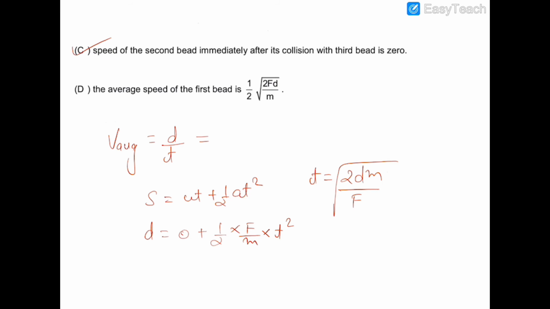So the average velocity will be d upon this time taken, and this time would be under root of 2dm by F. So this would be root of Fd upon 2m, which is option number D. So D is also the correct option. Now let's move on to the next question.